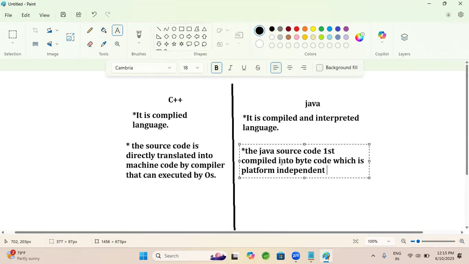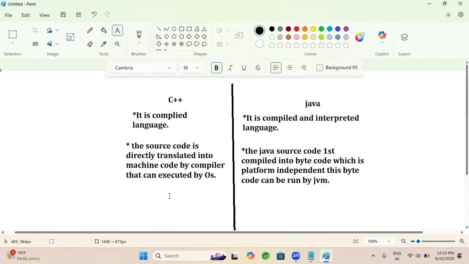That bytecode can be run by the JVM. The JVM is platform dependent.